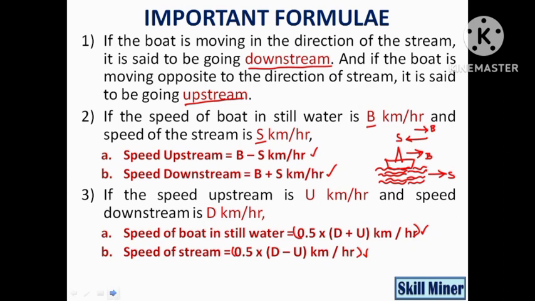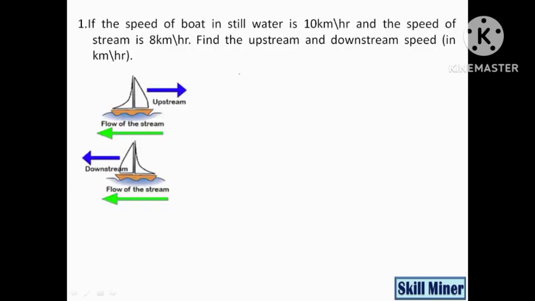We can move to the first problem. In the question it is given that speed of boat in still water is 10 km per hour and speed of stream is 8 km per hour.